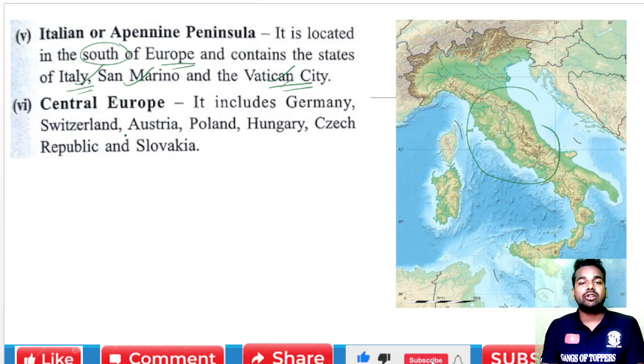Now about Central Europe. If you talk about Central Europe, it includes Germany, Switzerland, Austria, Poland, Hungary, the Czech Republic and Slovakia. These are located in Central Europe.